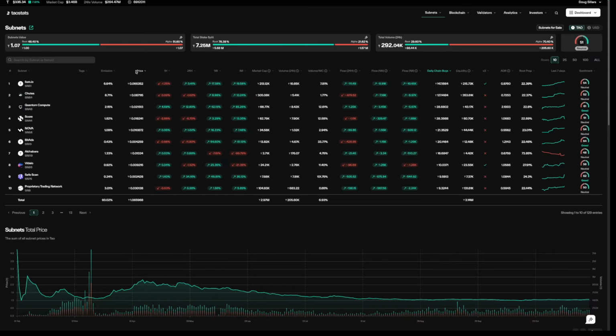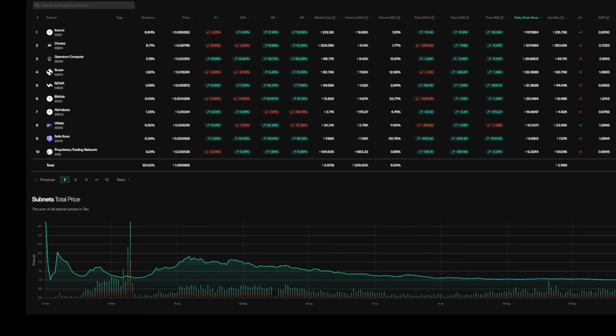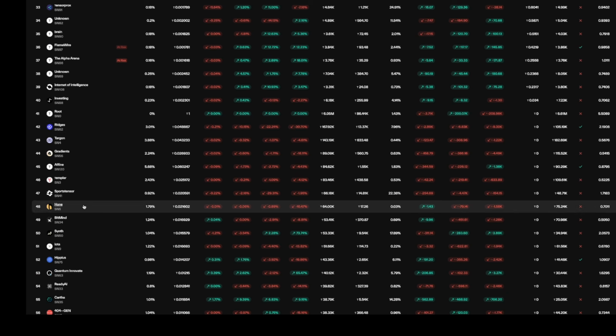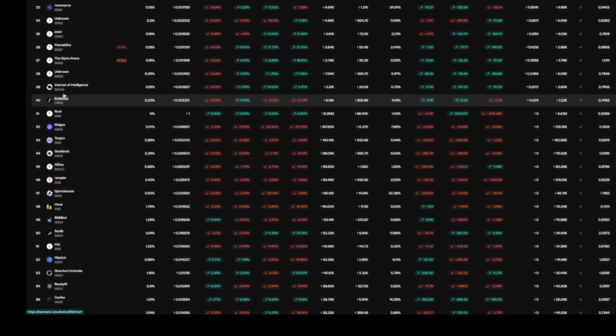And so a quick giveaway is if the price is bigger than the emission, we're going to see this daily chain buy for a subnet. Now, if we expand this out, we can see that as of right now, about 39 or 40 subnets are having a chain buy to kick the price up of the subnet and to increase the emission.